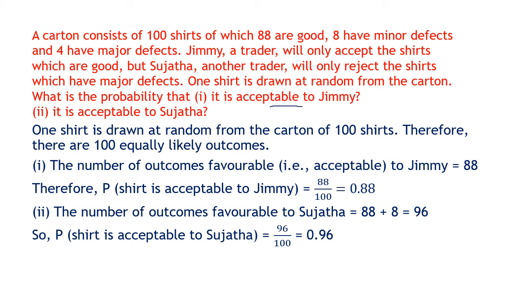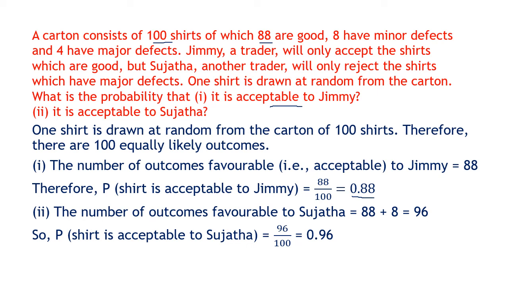So Jimmy will only take which are good. So the favorable outcomes are 88 out of the total 100. So the answer is 88 upon 100 or 0.88. So here you can see we have given the answer in a decimal. So remember, the answer can be in a fraction or decimal. In case of MCQ, you will have to convert the fraction into a decimal.